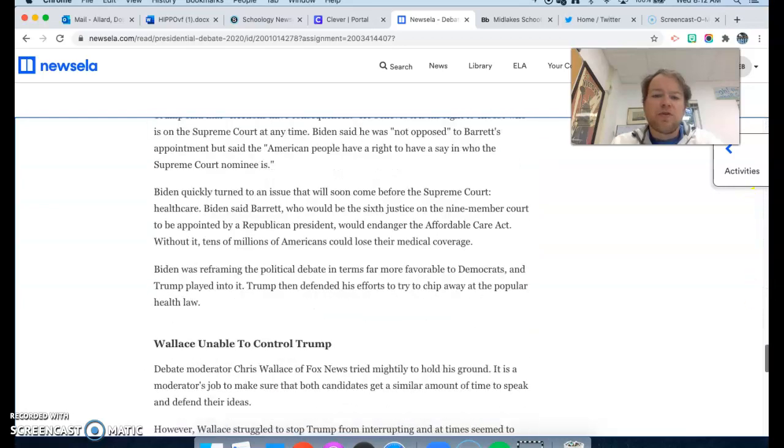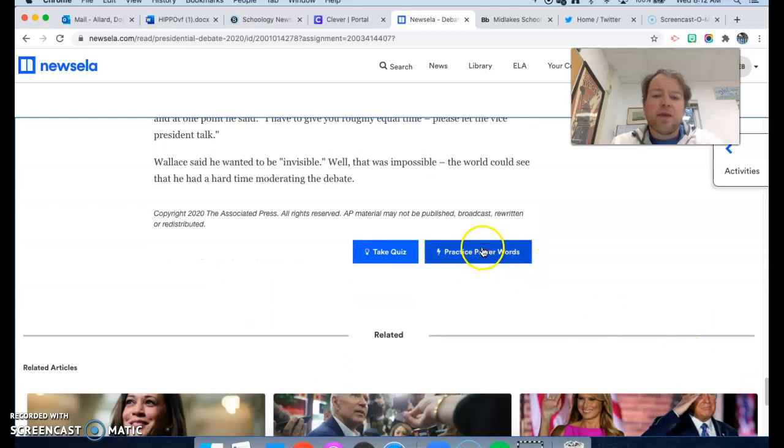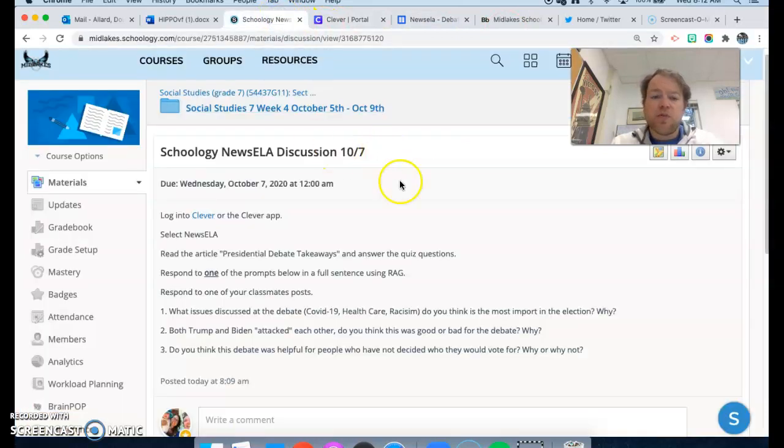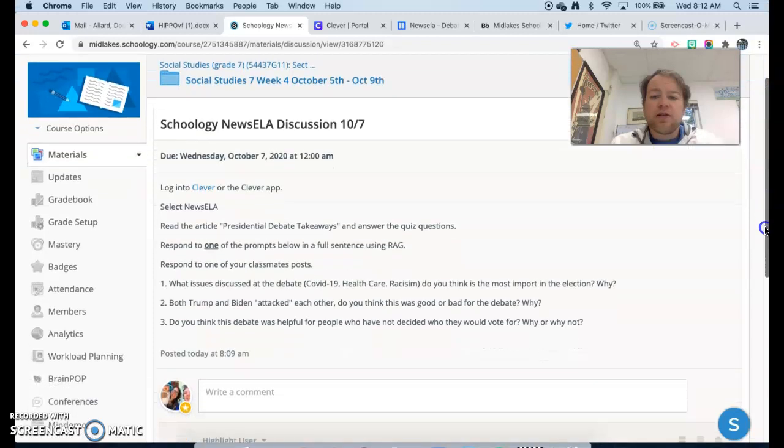So I go through and read the document. I can practice some power words if I want to, but I do need to take the quiz when I'm done reading the document. So make sure you take this quiz. The power words are nice vocab words. I didn't see that there were power words on this one, so we'll try to integrate those as well. Once you're done reading and taking the quiz, you're going to go back to your Schoology and respond to the discussion.